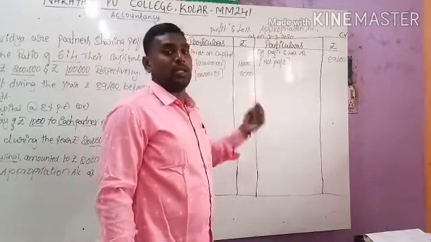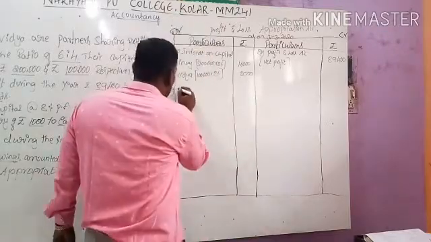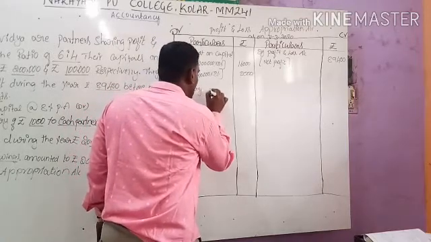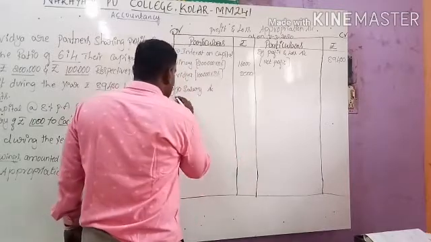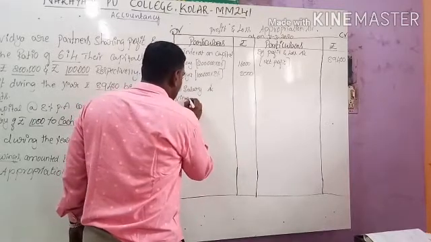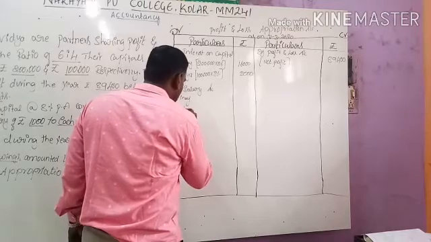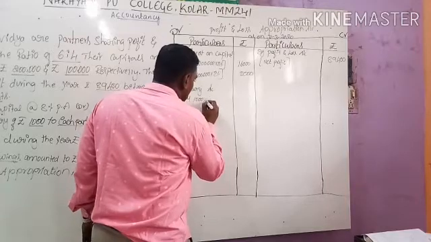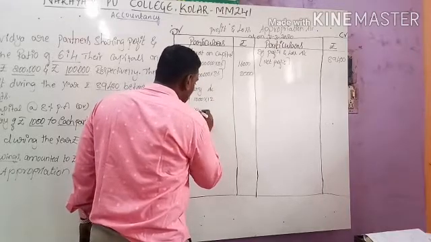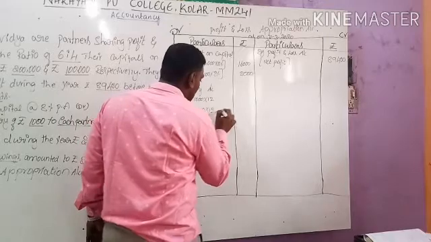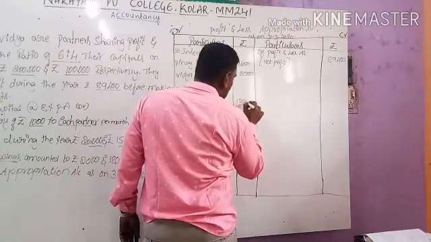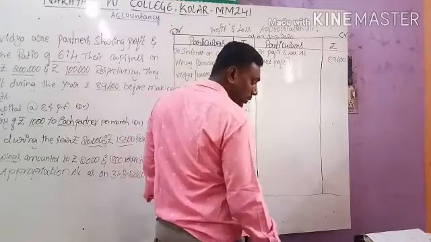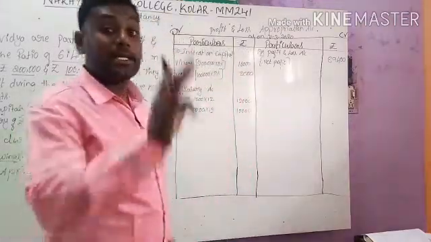In this question they have given monthly salary, so we need a salary account. Whose salary? Vinay and Vidya. These two persons are the partners. So 1,000 into 12, again 1,000 into 12. So 12,000 for each partner's salary per annum. 12,000, 12,000.